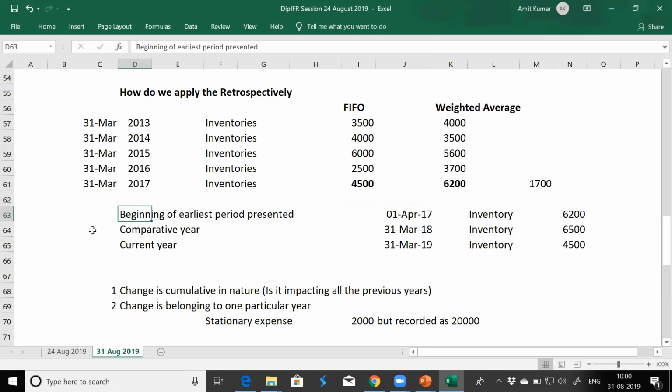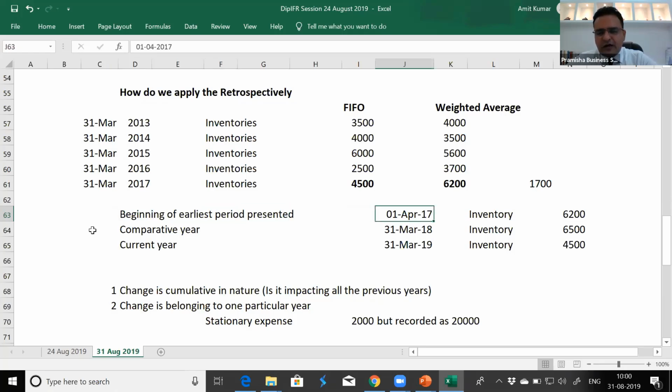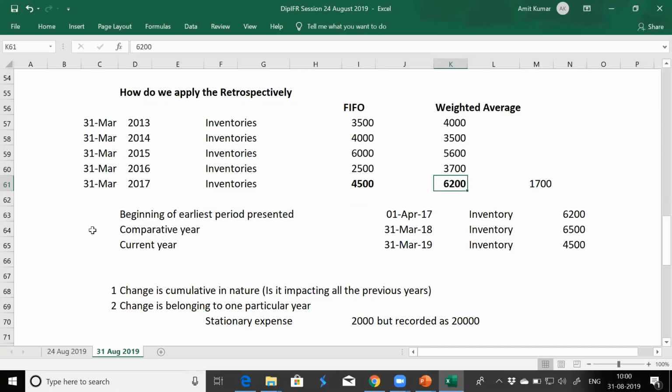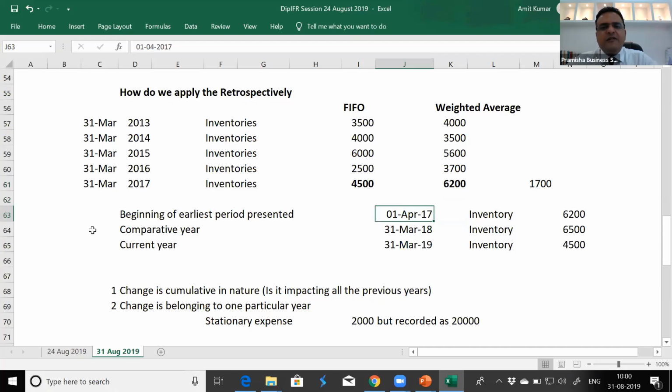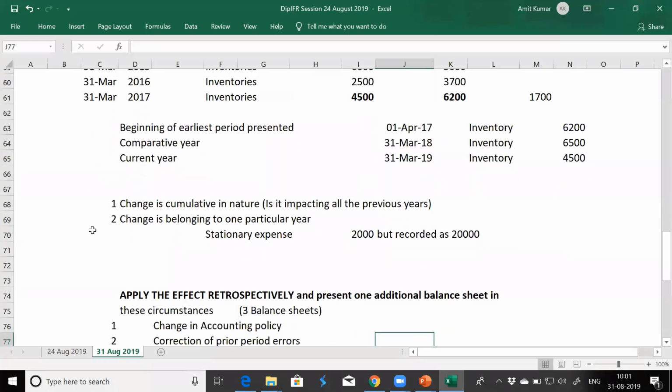We have no option. So we recalculate, again I'm stressing, we recalculate as if we have been doing since beginning. And when we recalculate, we get the value on the new accounting policy, new GAAP or corrected error. This figure is new accounting policy, it is according to new GAAP, or it is the corrected value. In all the 3 circumstances, we'll use this value as the first April 17 value, and any difference will be adjusted against the retained earnings. Clear? Got it. Thanks. Yes, Praveen, now I'll come to your question.